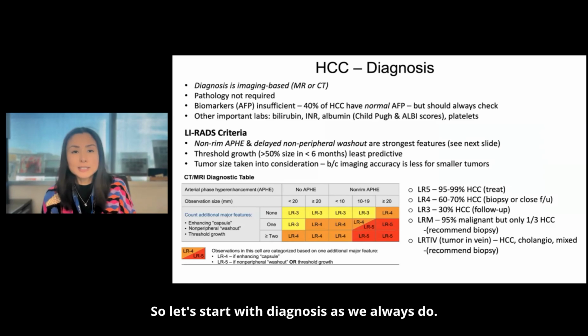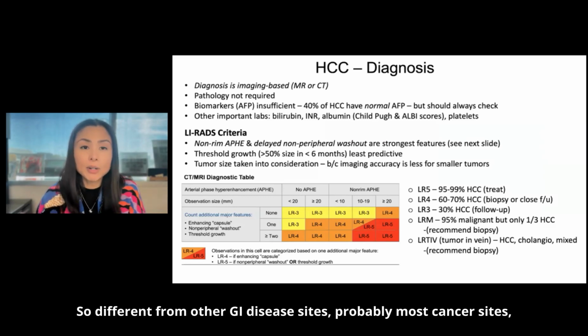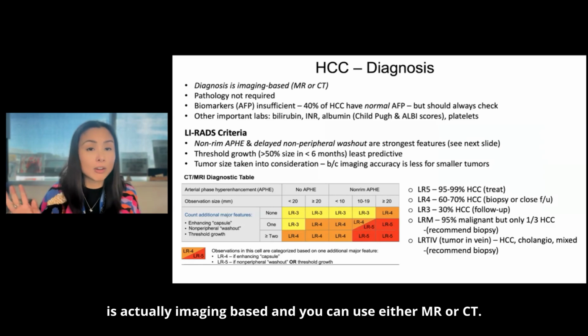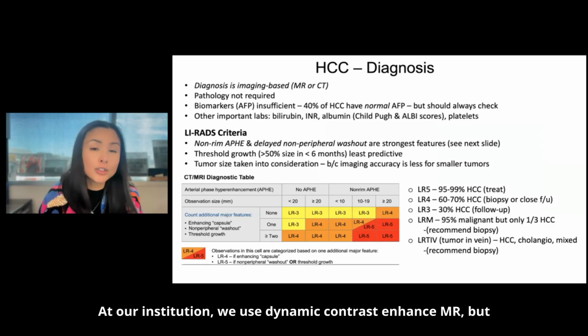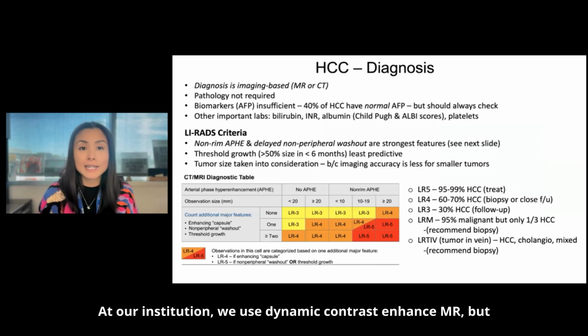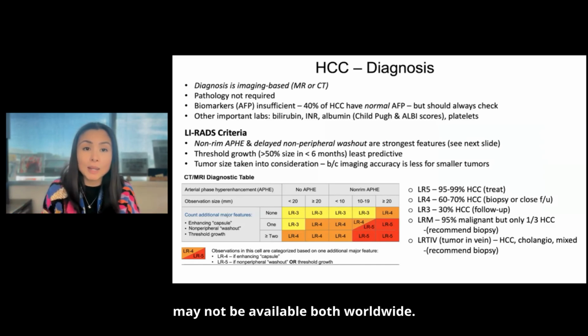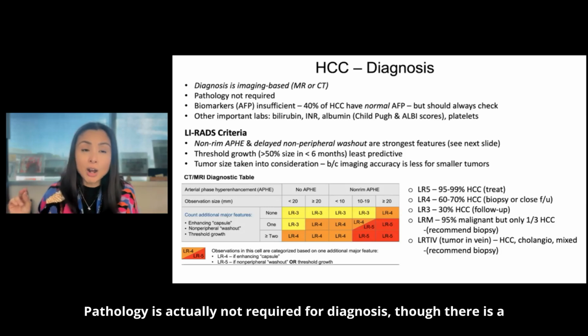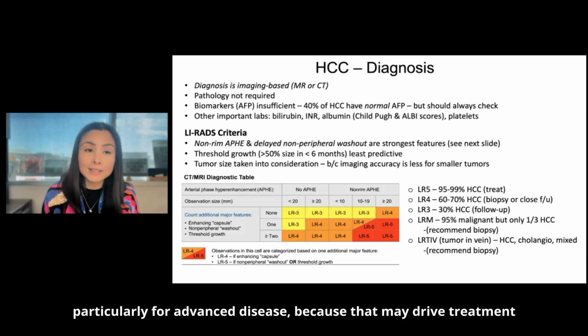So let's start with diagnosis, as we always do. Different from other GI disease sites, probably most cancer sites, diagnosis in HCC is actually imaging based, and you can use either MR or CT. At our institution, we use dynamic contrast enhanced MR, but acknowledging that that modality may not be available worldwide, both MR or CT are acceptable, and the LIRADS criteria uses both or either. Pathology is actually not required for diagnosis, though there is a trend to getting tissue, particularly for advanced disease, because that may drive treatment options.